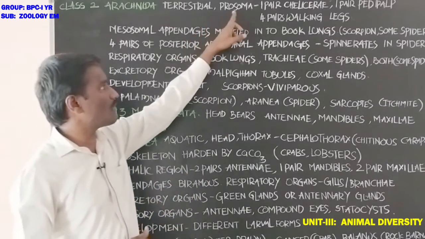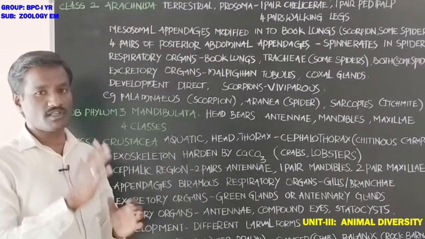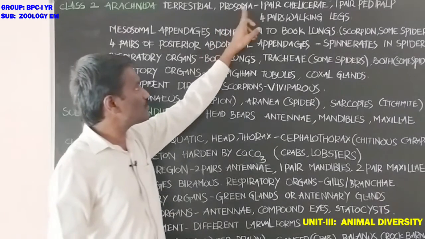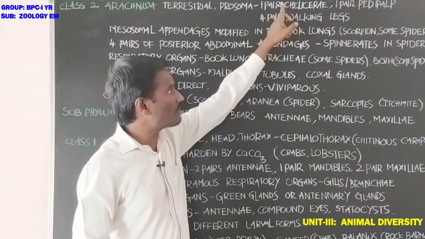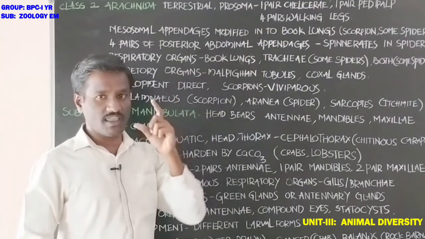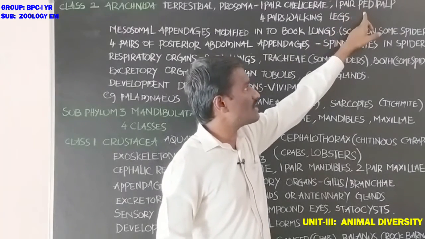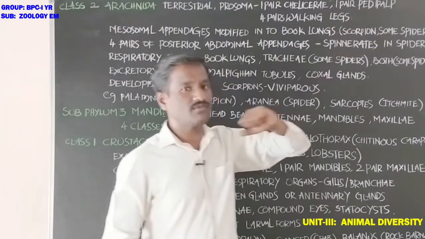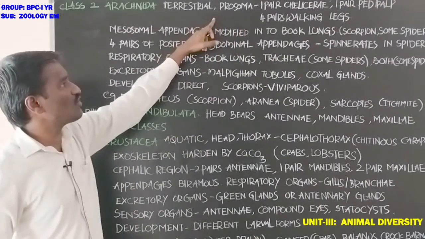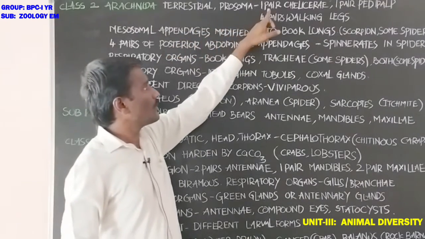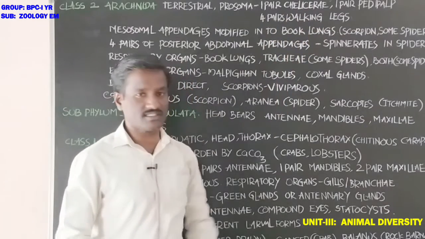In this, the prosoma is the first part, and the second part is the opisthosoma. The prosoma has one pair of chelicerae, which help in capturing the prey. Next, another one pair of pedipalps, which handle the food particles. Next, four pairs of walking legs. So the prosoma has one pair of chelicerae, one pair of pedipalps, and four pairs of walking legs.